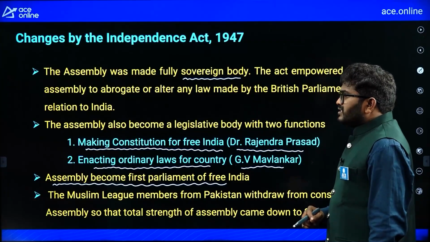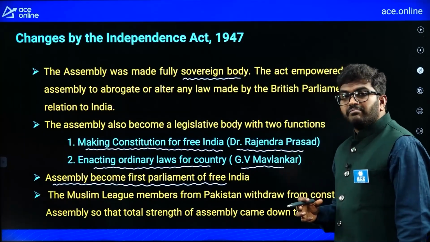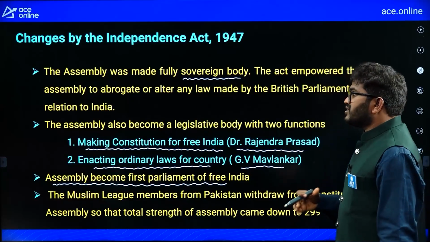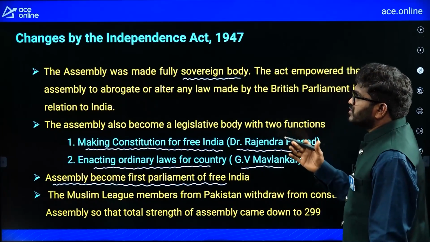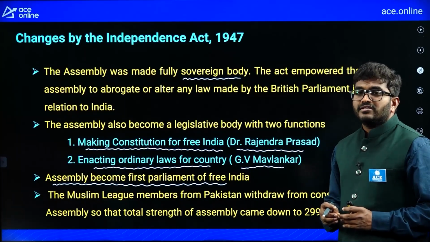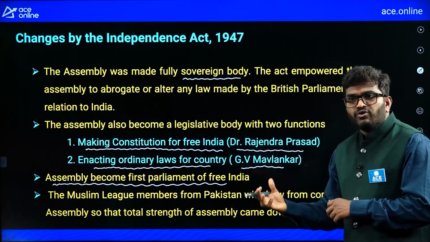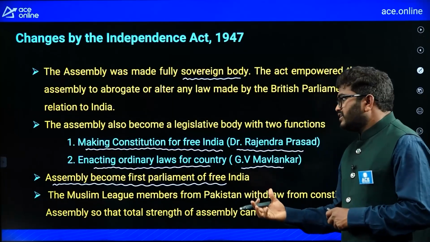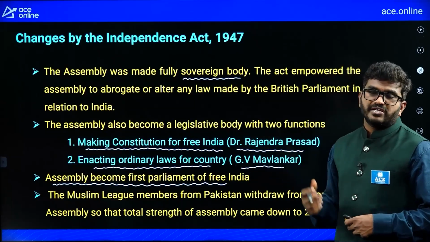See, before 1947, the Muslim League members were also there in the Constituent Assembly. But after independence, after the partition of India and Pakistan, the Muslim League members withdrew their membership from the Constituent Assembly.